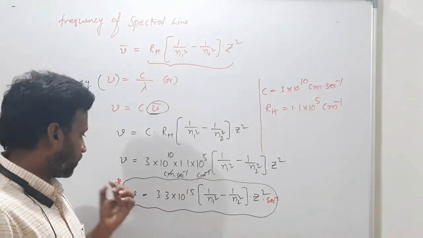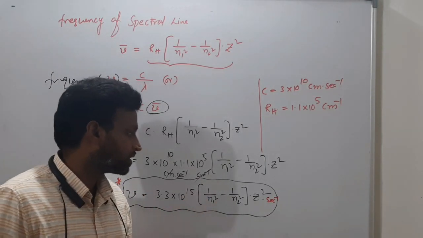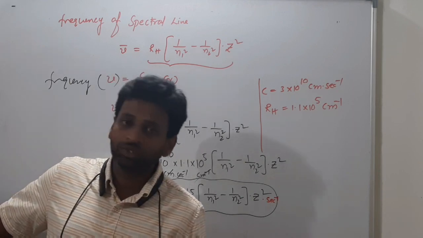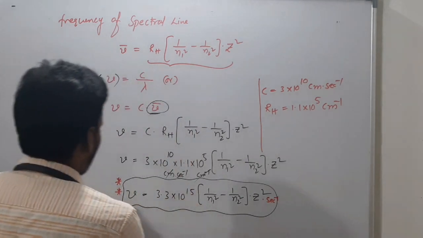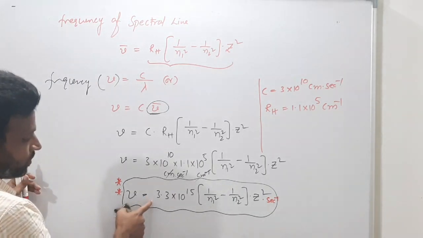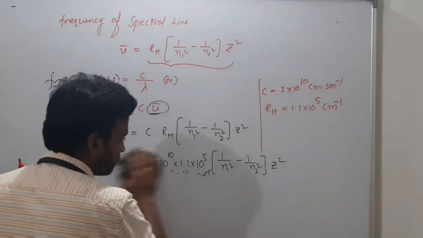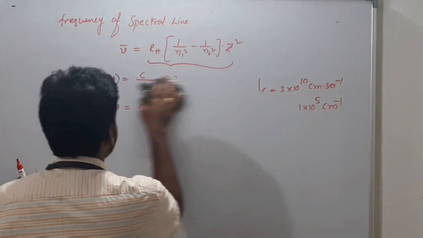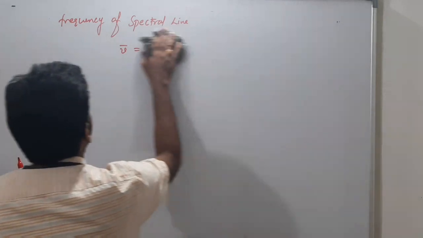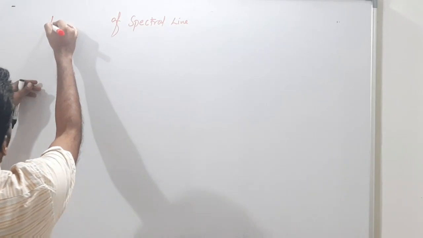So what is the frequency? 3.3 into 10 power 15 into 1 by n1 square minus 1 by n2 square into z square. This is a very, very important formula for us to calculate frequency. Remember this formula, write it down. We will do some numericals also for that. And one more thing now, energy of a spectral line.